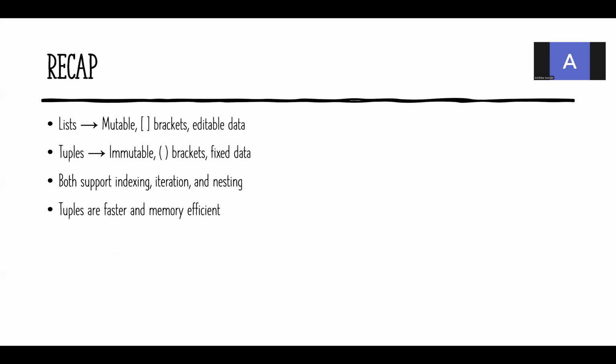A list is mutable, starts with the square bracket, ends with the square bracket, editable data. You can modify it. Tuples are immutable. You cannot change it. It's enclosed with the parentheses, and only fixed data can be stored in tuples. Both support indexing, iteration and nesting. Iteration means using the for loop, you can go through each element of the tuple, each element of the list. Nesting means you can store a tuple inside another tuple. Tuples are faster and memory efficient when compared to the list.